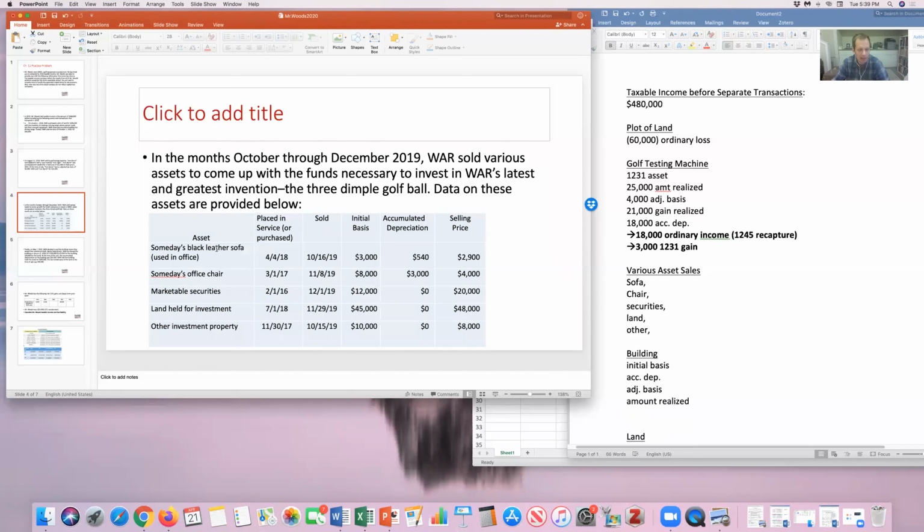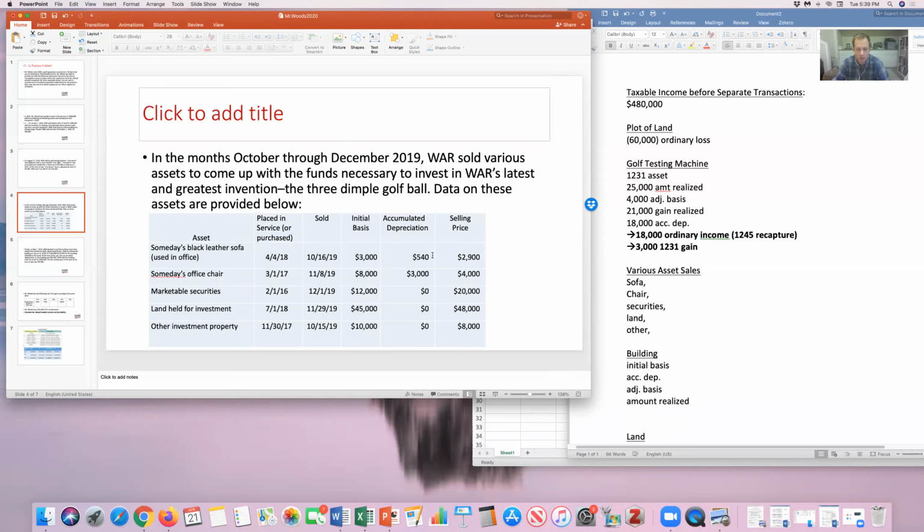They sold a black leather sofa used in the office. This is a depreciable asset, and we can see it was used for more than a year, so this is a 1231 asset. Their initial basis is $3,000, and their selling price is $2,900. Because they sold it for less than their initial basis, I know any gain is going to be due to depreciation.